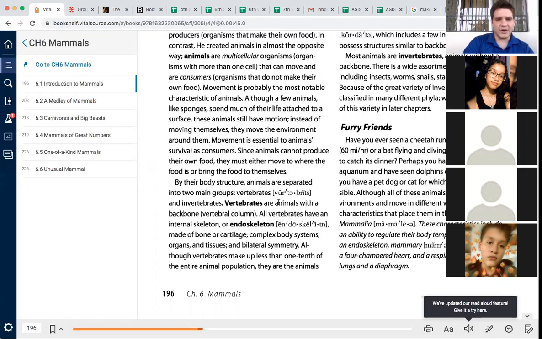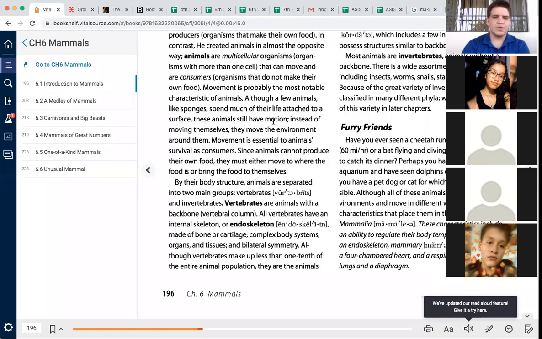So are we vertebrates or invertebrates? Because we're mammals, so are we vertebrates or invertebrates? Vertebrates, because we have a backbone. And the endoskeleton, made of bone or cartilage, complex body systems, organs, and tissues, and bilateral symmetry, which means they have the same, like, because I have one ear here, one ear like that, it matches.